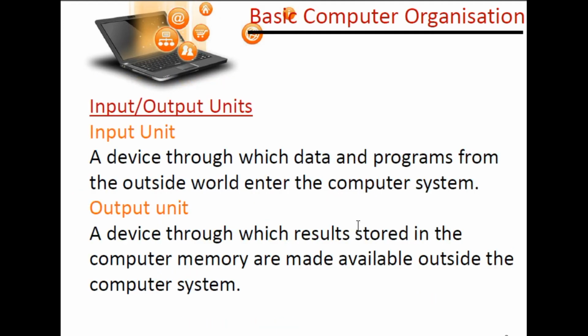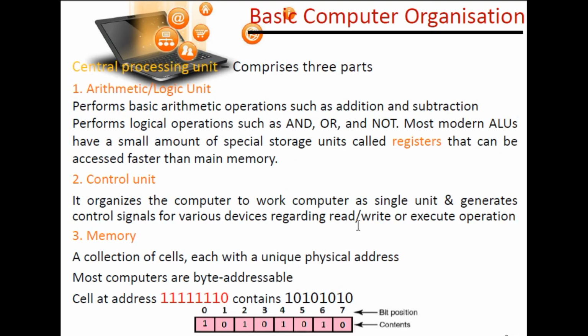Now we are going to understand the input and output units. Input unit: a device through which data is fed into the computer is known as an input unit. Output unit: a device through which results stored in the computer memory are made available outside the system is known as an output unit.